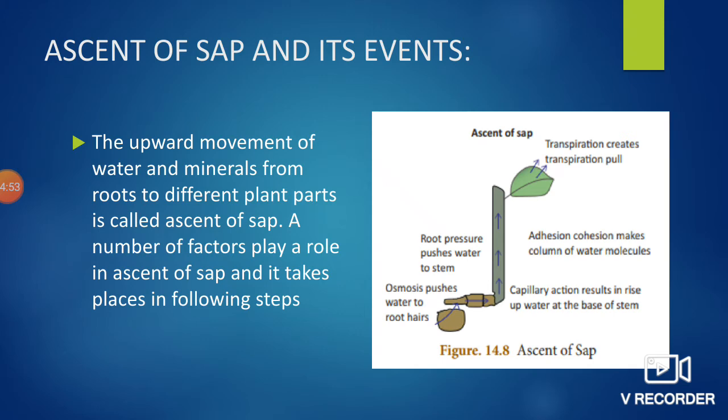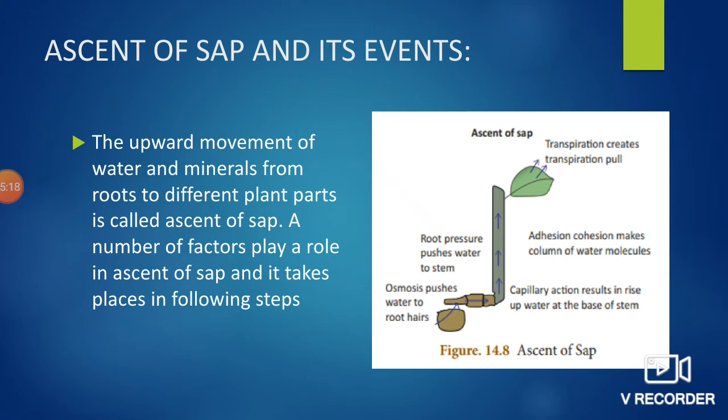Next one, ascent of sap and its events. The upward movement of water and mineral salts from roots to different plant parts is called ascent of sap. A number of factors play a role in ascent of sap and it takes place in the following steps. There are many steps.